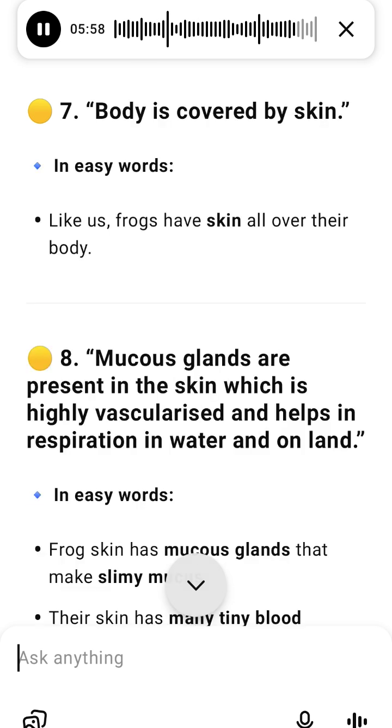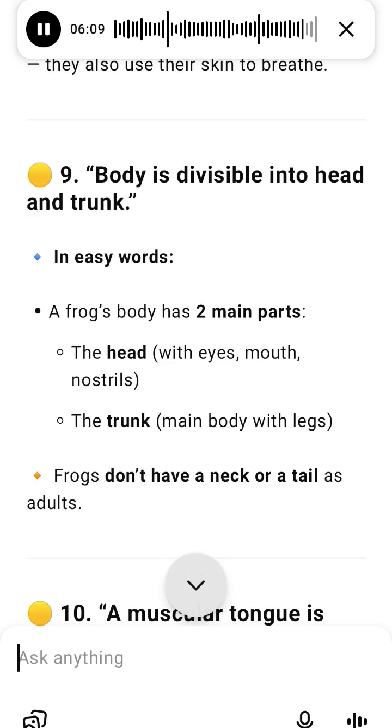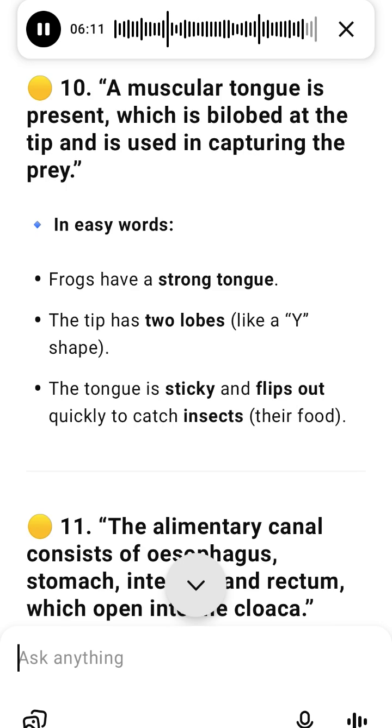The pancreas makes digestive juices to break down food. Villi in the intestine absorb the nutrients. Waste is passed out through the cloaca, a common opening for poop, pee, and reproductive material.